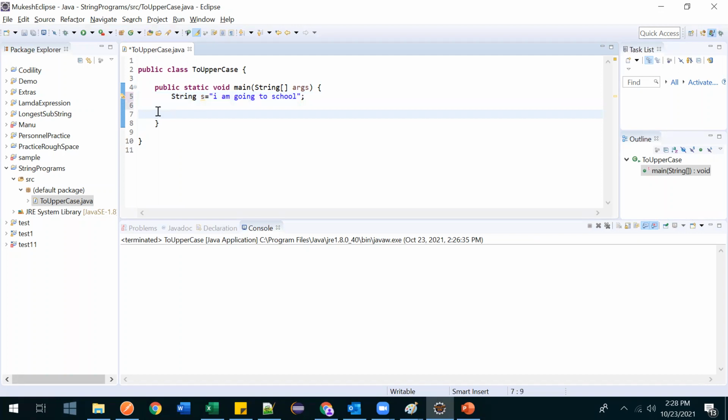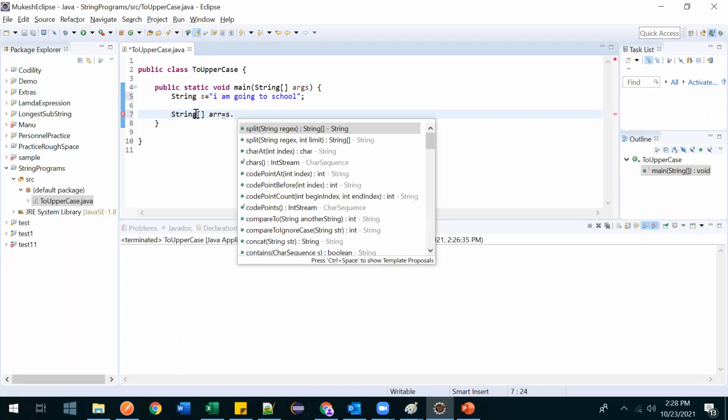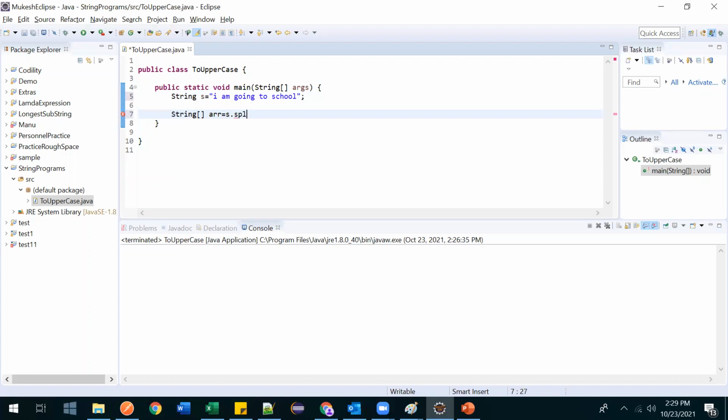To convert this into uppercase of first characters, we need to get every word one by one. So for that, I'll create one string array, and I will split this based on space. Now based on space it will split, and all the words will get stored in this. Now let me create one for loop: for int i is equal to 0, i is less than array dot length, i plus plus.